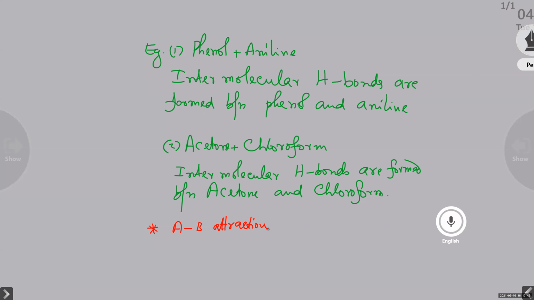So there is strong attraction between A and B through hydrogen bond. So AB attraction is greater than AA and BB intermolecular attraction.